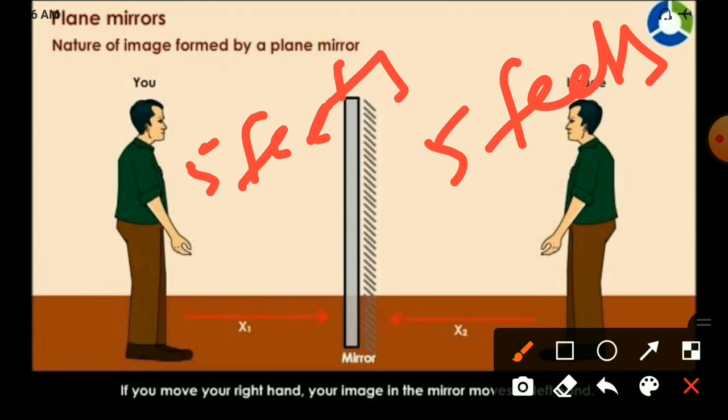Once more I'll repeat all the properties. First one: the distance of the object equals the distance of the image. One property.